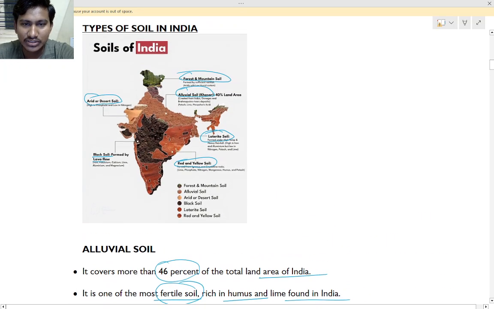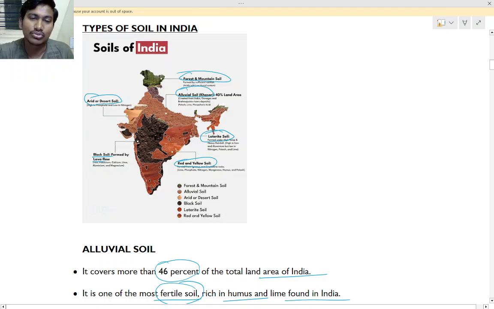So alluvial soil, if you see here, alluvial soil is in this region. This is the alluvial soil. Okay, so where? UP Bihar region. Why UP Bihar region? Because that is below Himachal Pradesh and all, right? So in this area the Ganga flows, right? River Ganga flows.